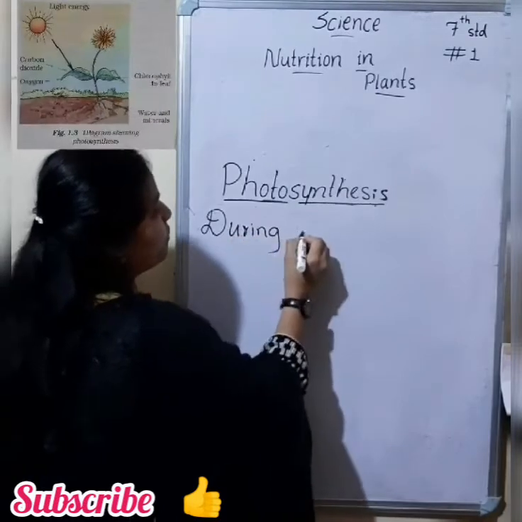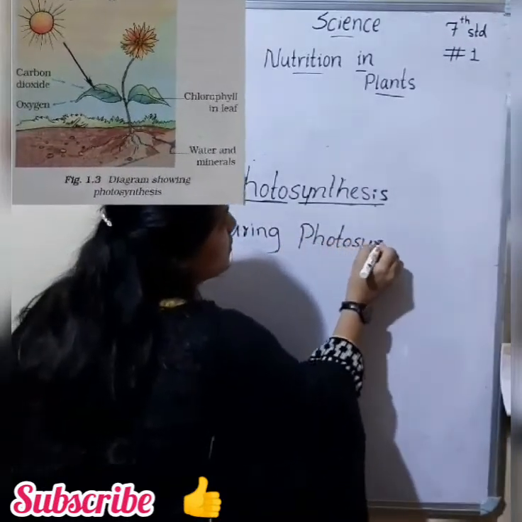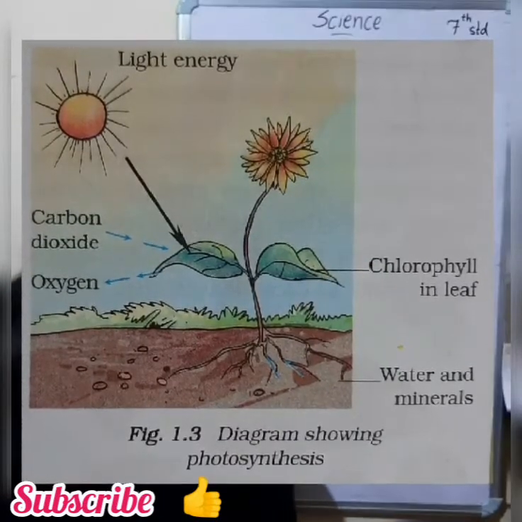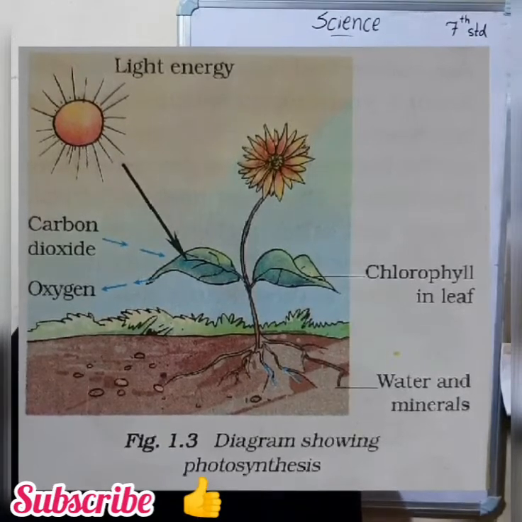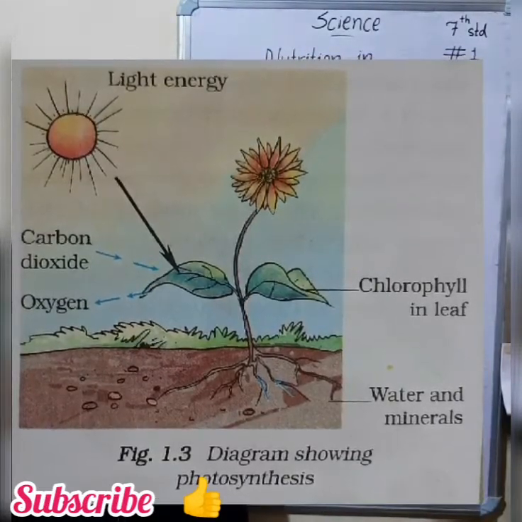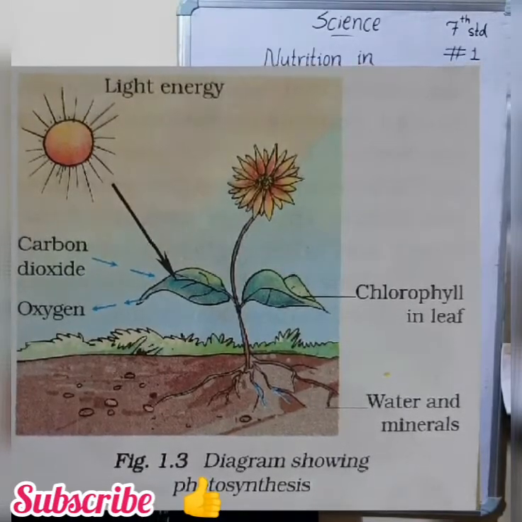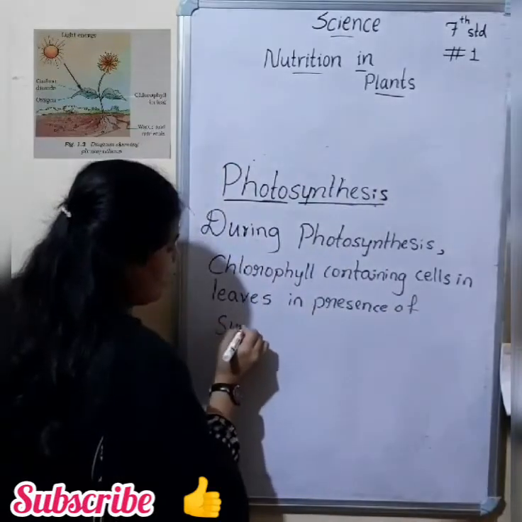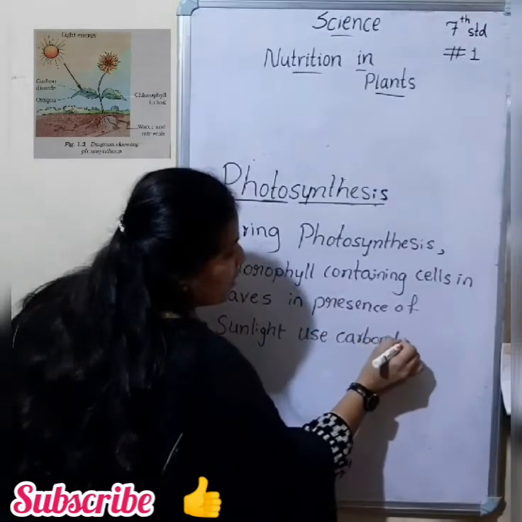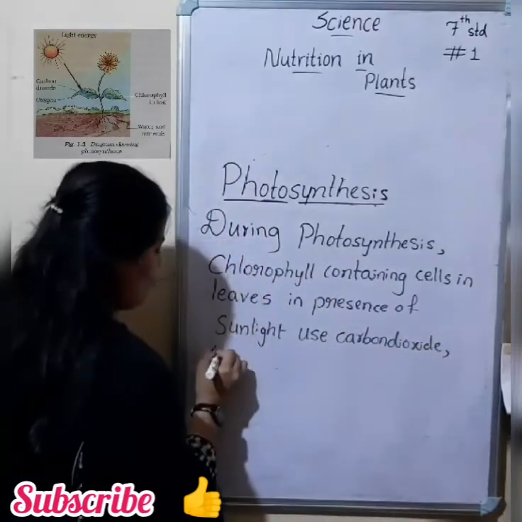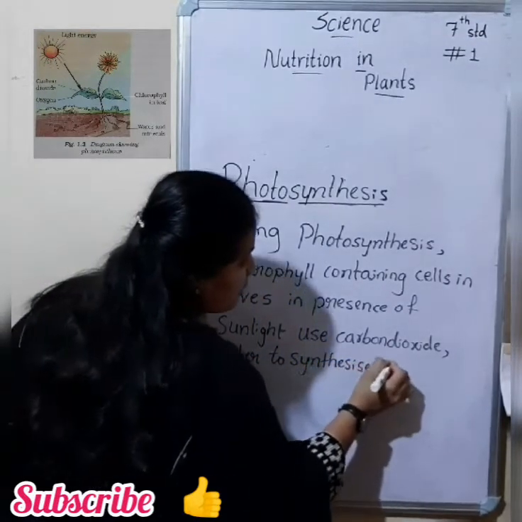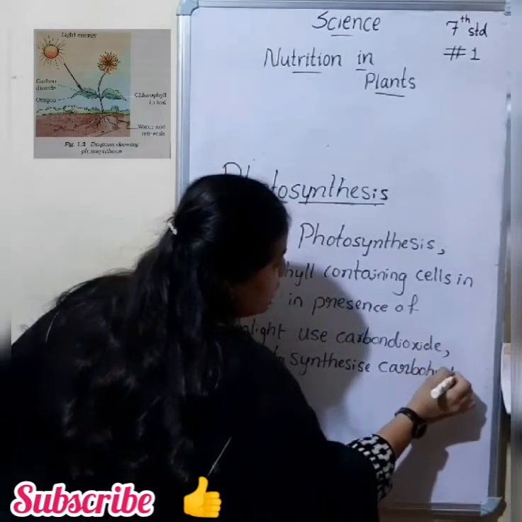During photosynthesis, chlorophyll containing cells in leaves, in presence of sunlight, use carbon dioxide and water to synthesize carbohydrate.